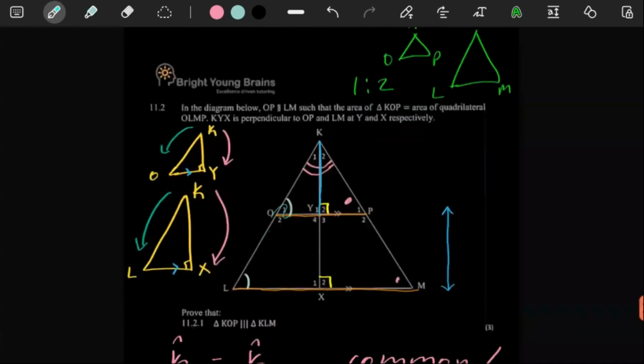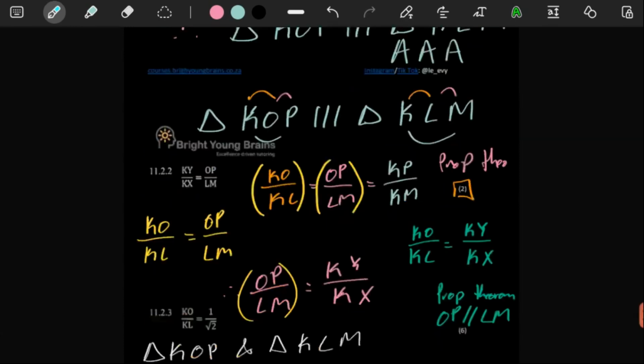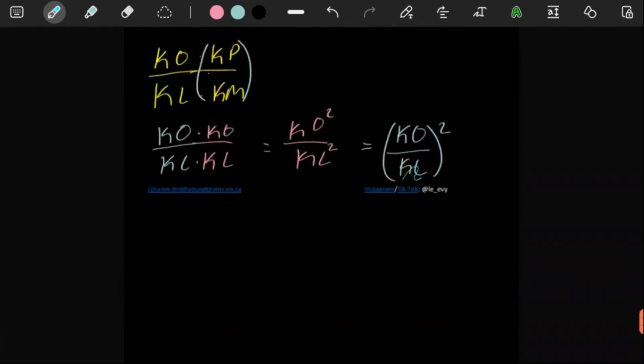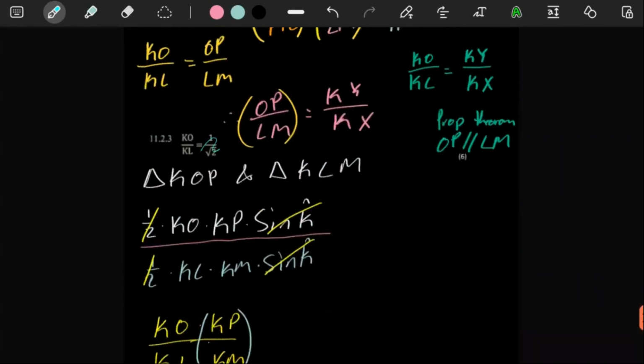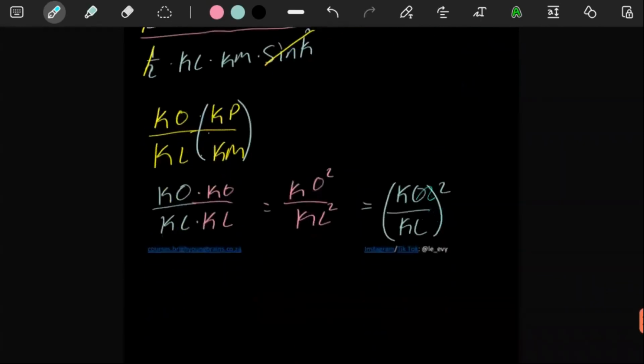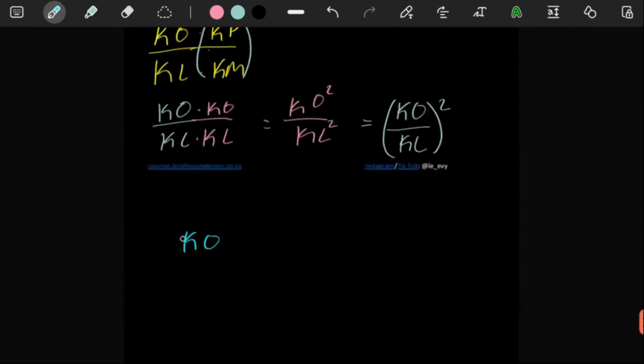I know they told us that the area of the triangle here is equal to the area of the quadrilateral over there. But then if you're going to use the formula of a trapezium and the area of the triangle up here, it's still quite vague, because the only way you can eventually have this is if KO over KL is equal to a half.